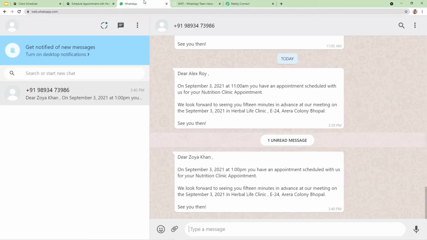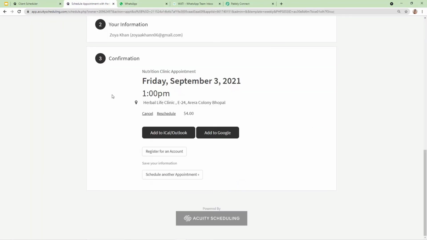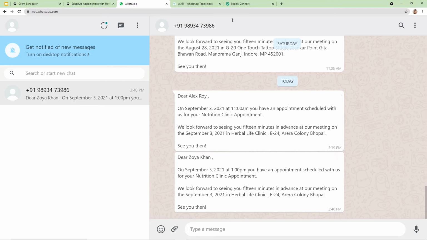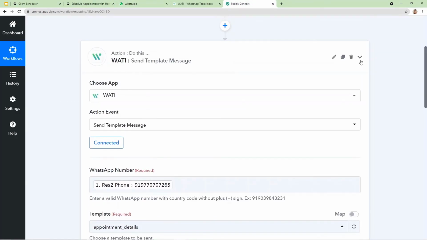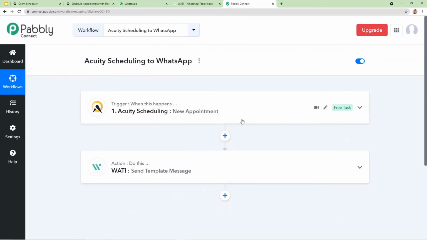So this is my WhatsApp page, and excellent. As you can see, I just entered the details of the client, Dear Zoya Khan, on September 3rd, 2021 at 1 p.m. You have an appointment scheduled with us for your nutrition clinic appointment. So this means when I booked the appointment for Zoya Khan, the message was sent on WhatsApp. This means our data flow between Acuity Scheduling and WhatsApp is perfectly fine.